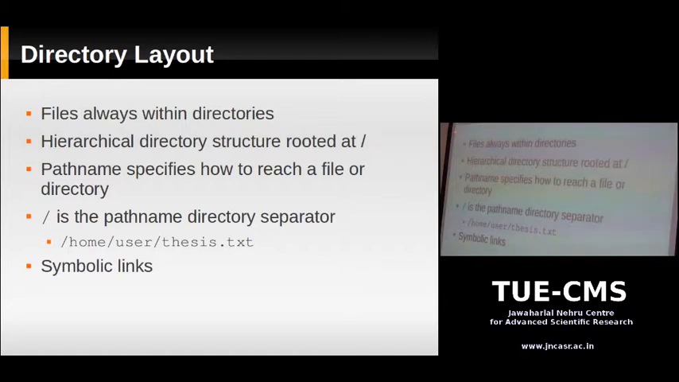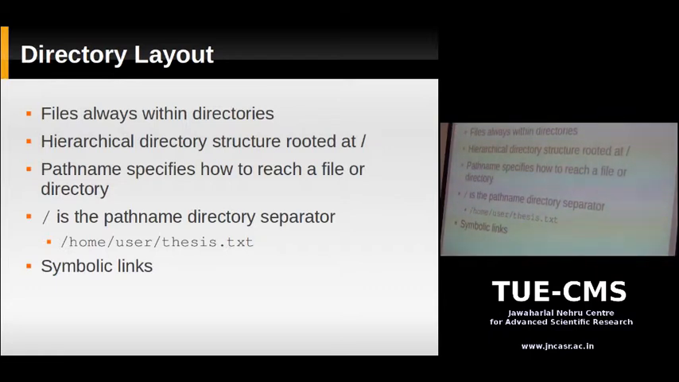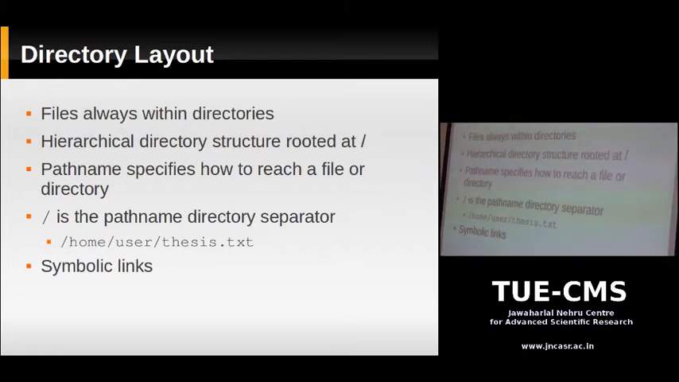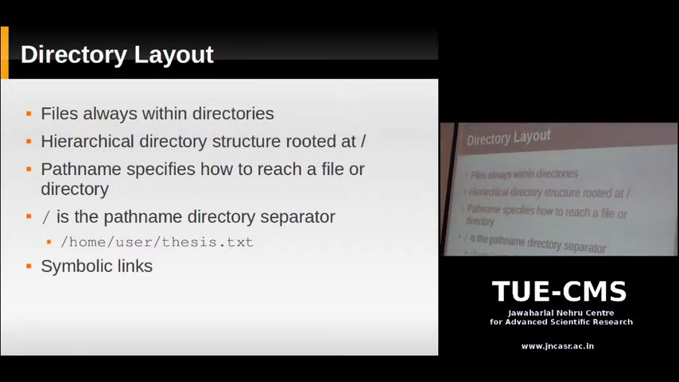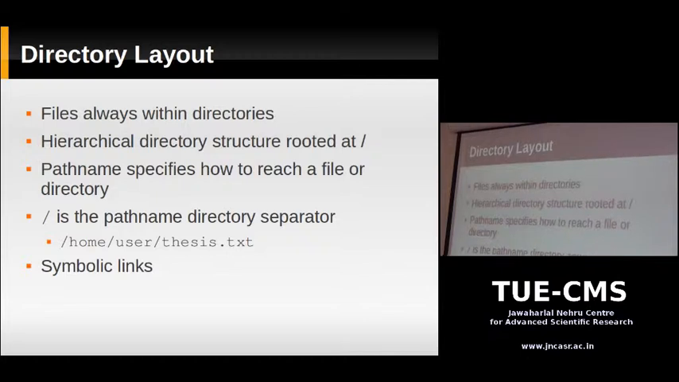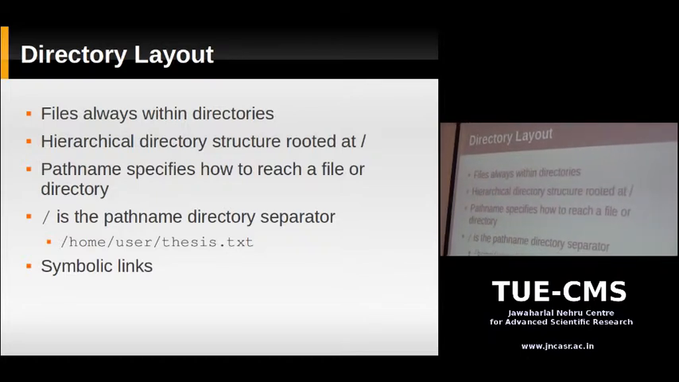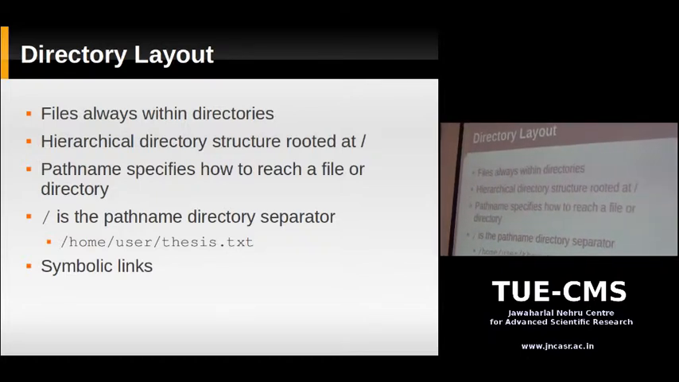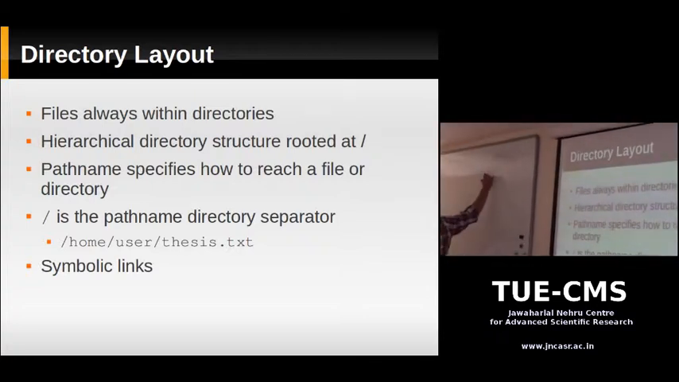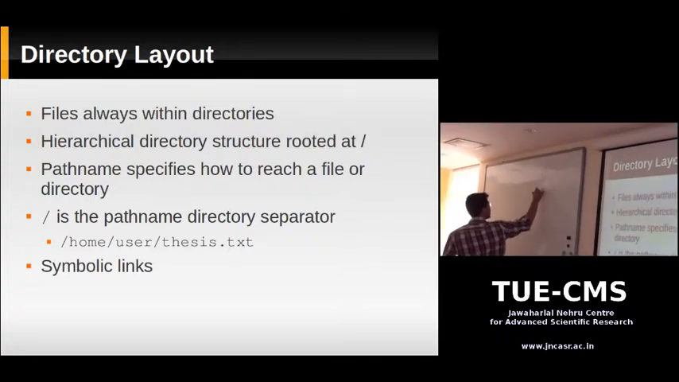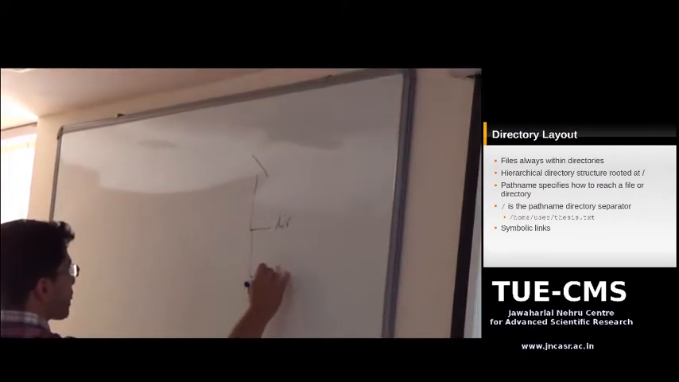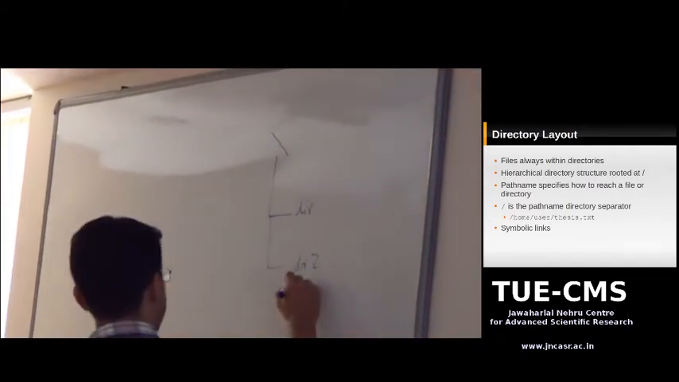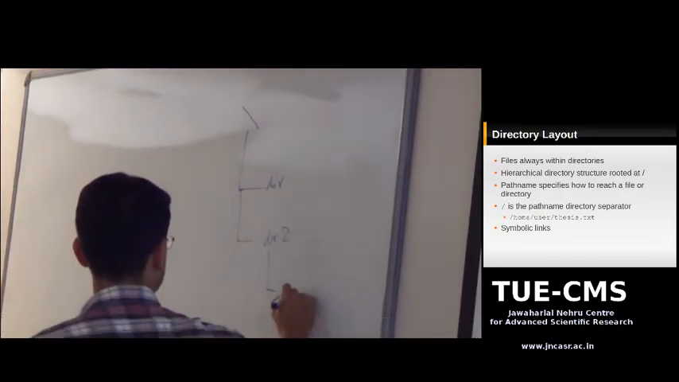Every file on a Unix system is always within a directory. You might call them folders. So every file is always within a directory, and you have a hierarchical directory structure. What that means is that you have a structure like this. This is the slash directory, and then you have the subdirectories within it, and these can have subdirectories within them also.